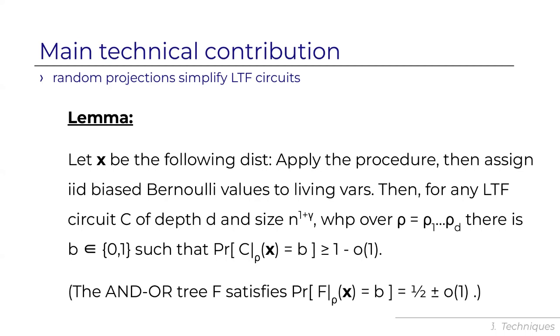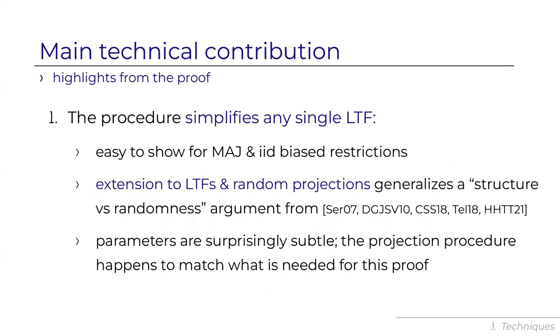The circuit doesn't do much better than a random guess in computing the hard function. And the proof of this lemma has 3 parts. I'm just going to give highlights of these 3 parts. First, we're arguing that the projection procedure, each row I, simplifies any single LTF, a single linear threshold function.